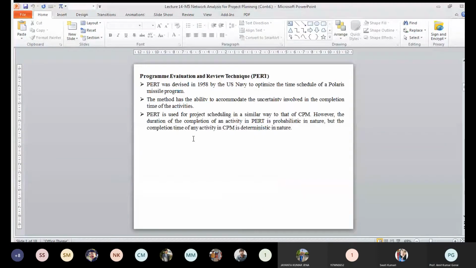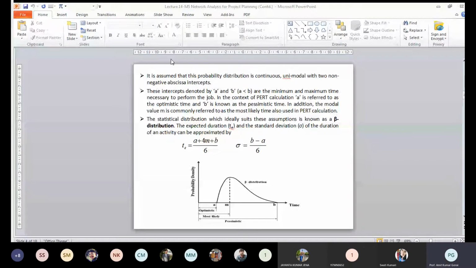Now, let's see a few other factors related to PERT. It is assumed that the probability distribution is continuous, unimodal, with two non-negative abscissa intercepts. So we consider that the time of completion follows a continuous distribution function, which is unimodal, and it intercepts at positive values. That means time of completion should always be positive. It cannot be negative.